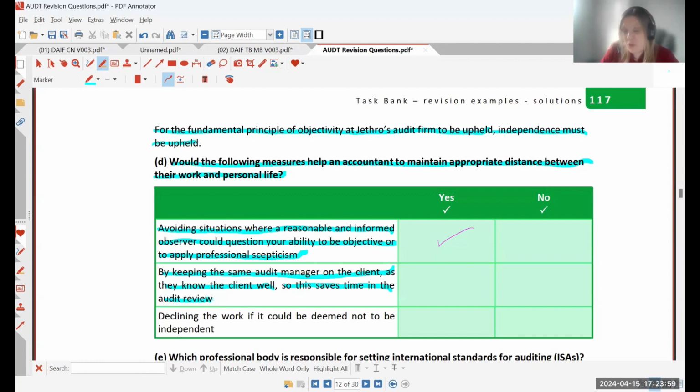If you have been the manager on this company's audit for a long, long time, you may be more inclined to not do your due diligence. So if the owner of the company gives you some wishy-washy explanation for where these documents have gone or what's happened with these transactions, you might be more inclined to accept those as answers. Whereas if it was a new company that you had not audited before as a manager, you are definitely going to be a lot more strict. So this is why we shouldn't have the same manager year on, year out for the same company. So our answer here is no.